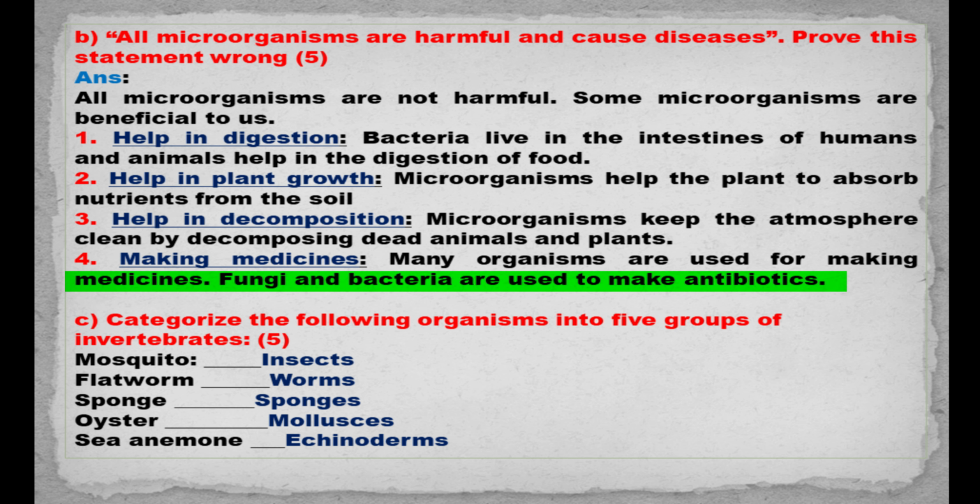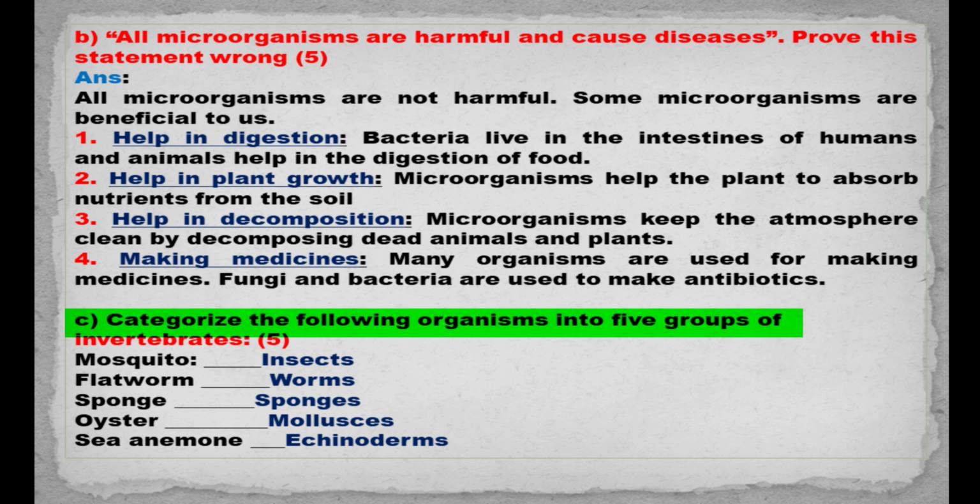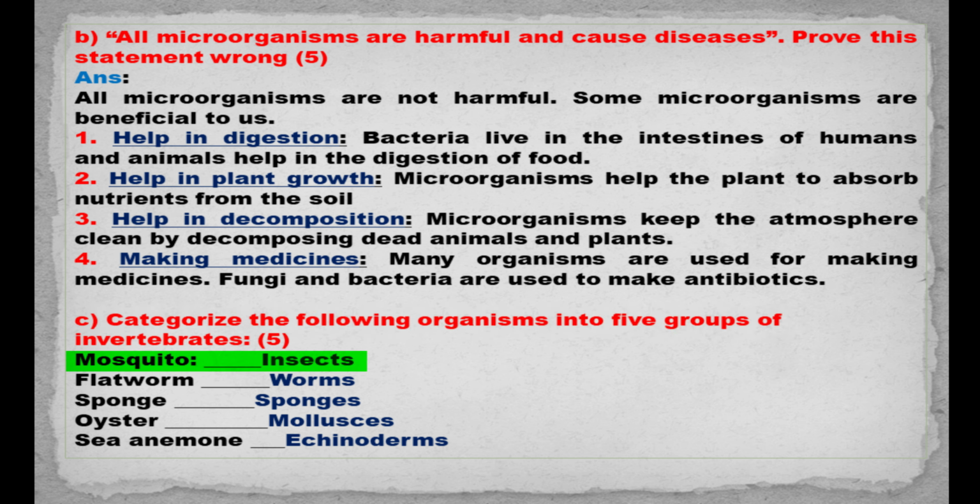Fungi and bacteria are used to make antibiotics. Part C. Categorize the following organisms into 5 groups of invertebrates: mosquito, insects, flatworm, worms, sponge, sponges, oyster, molluscs, sea anemone, echinoderms.